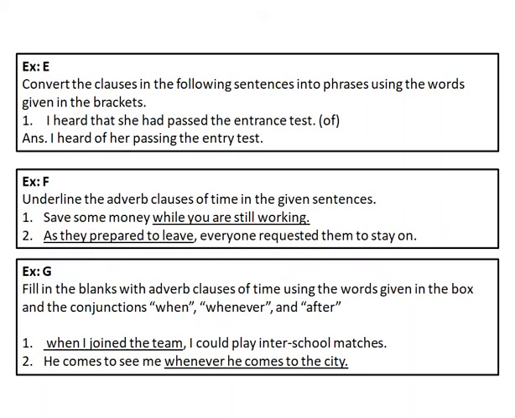In exercise E, you have to convert the clauses into phrases by using the words given in the brackets. For example, I heard that she had passed the entrance test, and the word given in the brackets is of. So the sentence will become, I heard of her passing the entry test.